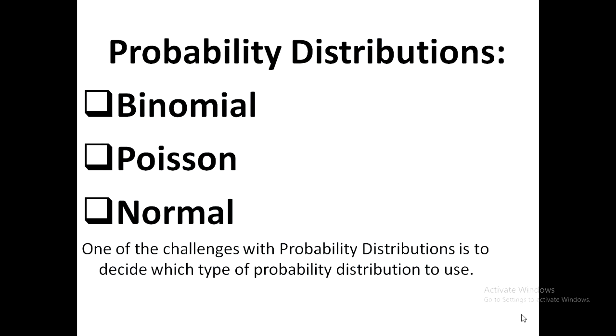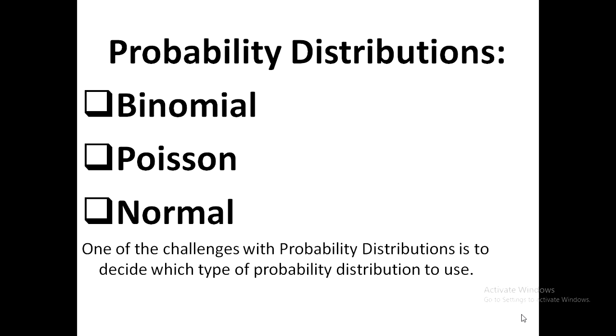Coming from the probability distributions, there are 3 different probability distributions: binomial, Poisson, and normal distributions. And one of the major challenges that students always face in exams is to decide which type of probability distribution to use for any given particular question.